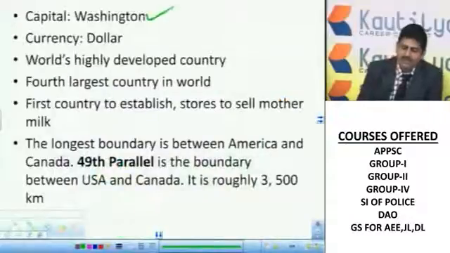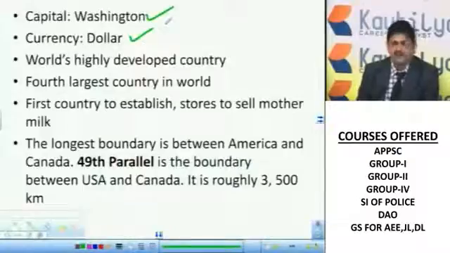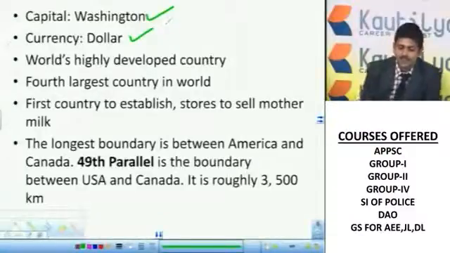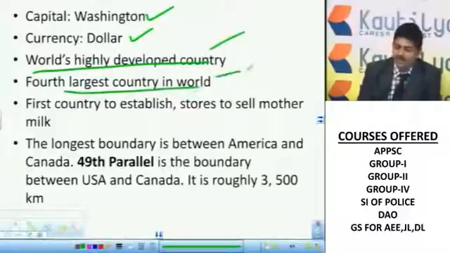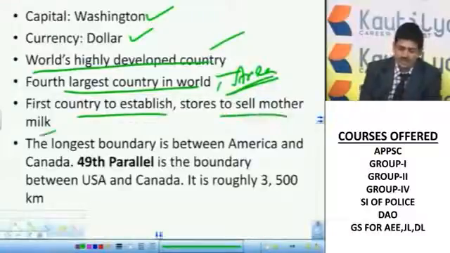So the capital is Washington. Its currency is the dollar. It is probably a highly rated currency in the world. Next, the world's highly developed country, the 4th largest country in the world area-wise. It was the first country to establish stores to sell mother's milk.